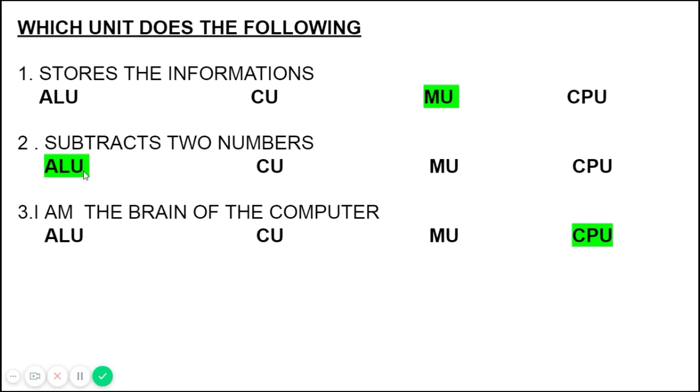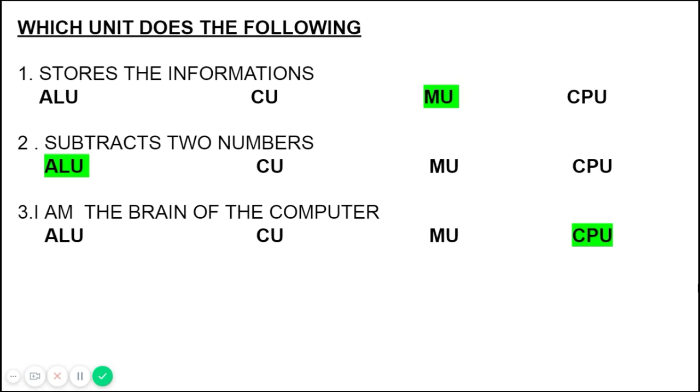Then I am the brain of the computer. Who says this? CPU. Of course, you can ask, can't we select memory unit? Yes, you can say memory unit, but the memory unit is present inside the CPU.